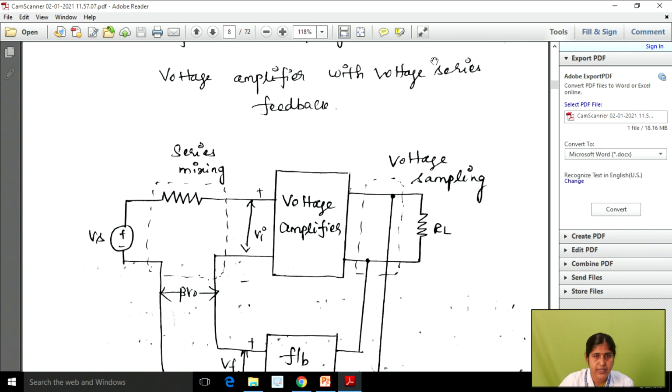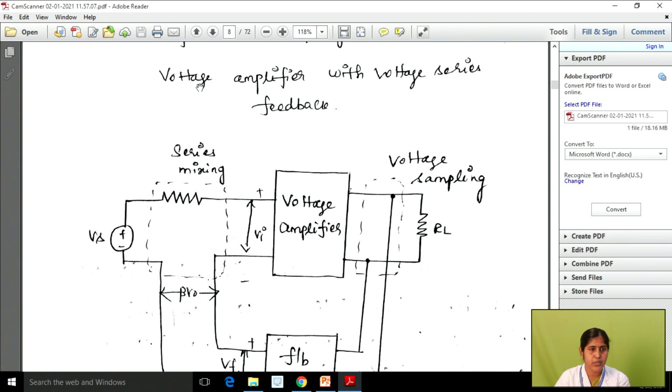This signal is divided into two parts. The first one is the sampling signal and the next one is the mixing signal. Now we know what type of amplifier we are using: the first represents the sampling signal and the next represents the mixing signal. Here we are using voltage sampling with series mixing. So in this function we are using voltage amplifier with voltage series feedback.